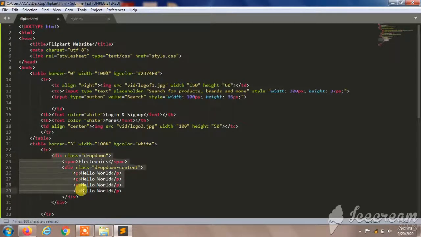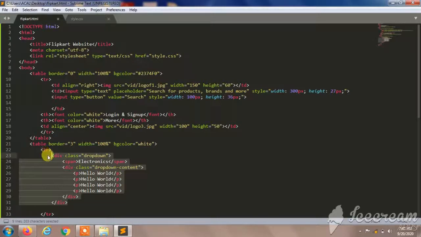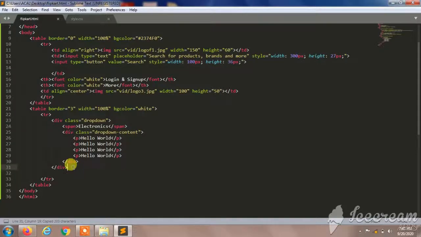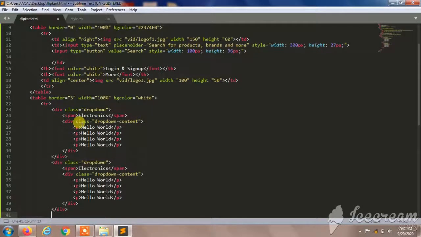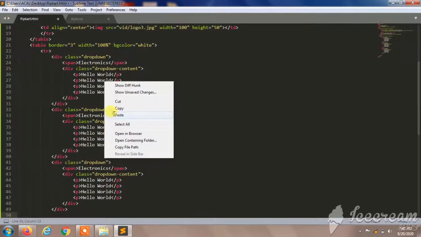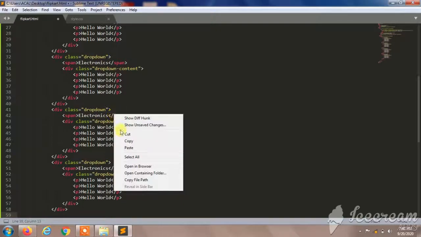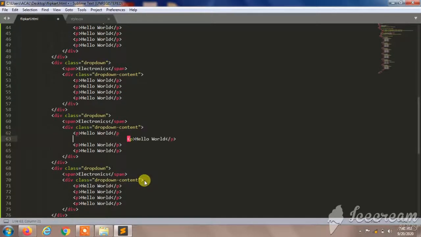I'll copy this 8 times. I'll change the names. Let's see what will happen. I'll paste 1 time, 2nd time, 3rd time, 4th time, 5th time, and 6th time.